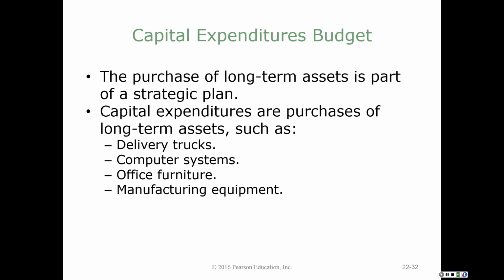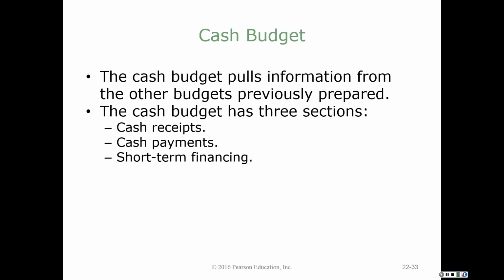At this point, we've only seen operations, so day-to-day operations. Now we're going to look at how some of those items that are in the strategic budget impact what's going to happen to us this year. So the strategic budget was long-term, but in the long-term planning, there were different types of purchases or expansions or acquisitions that are going to take place each year. What are those? So are we purchasing, for example, delivery trucks, computer systems? Do I need a new database, office furniture? Am I upgrading manufacturing equipment or purchasing new manufacturing equipment? So we've got to take the capital expenditures budget into consideration along with the operating budget that we just prepared.